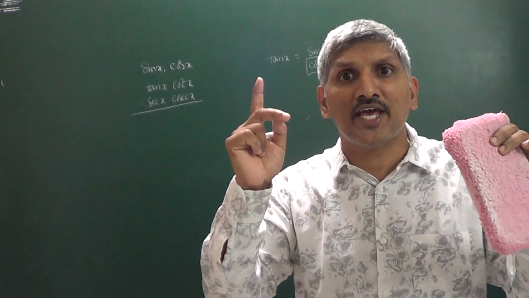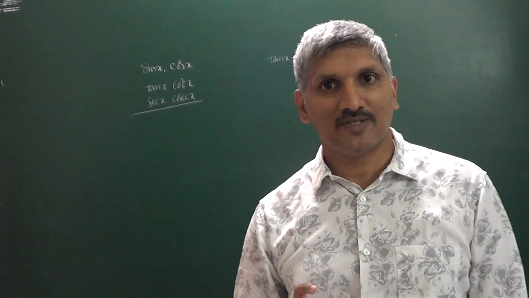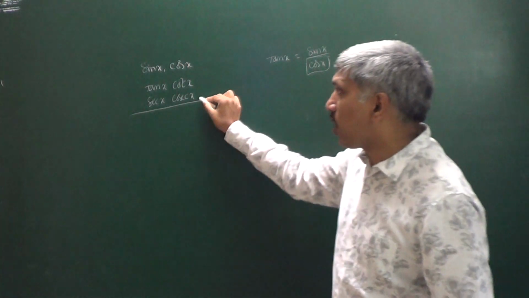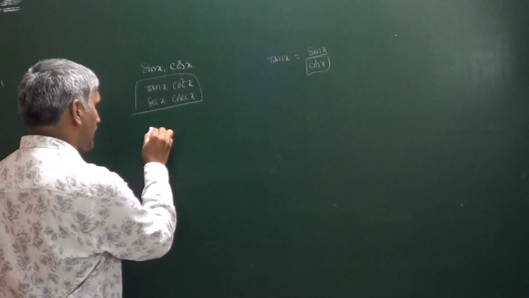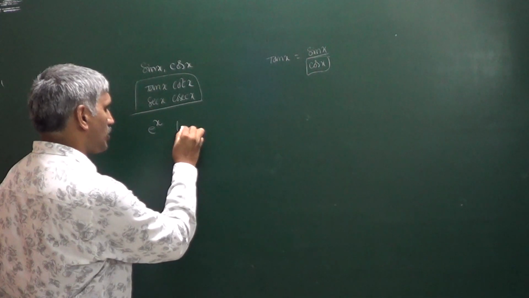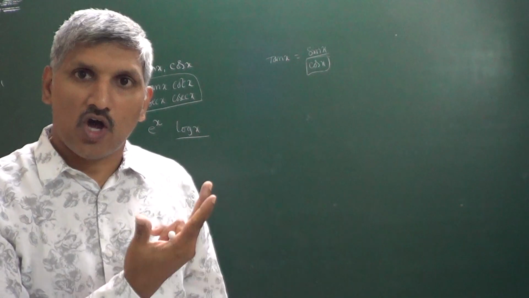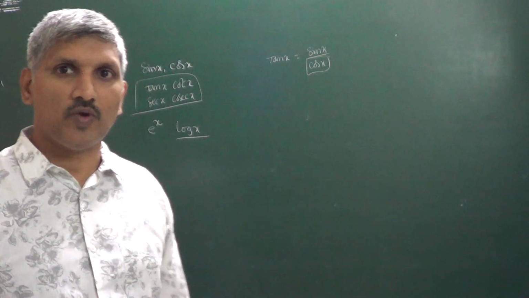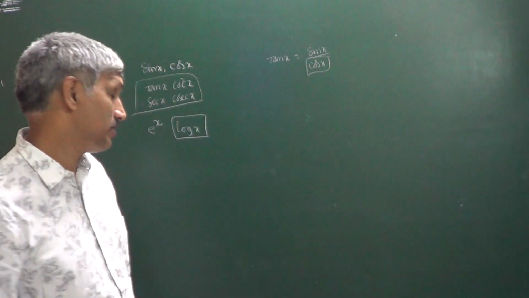That's why wherever tan x is defined, at all those points the function is continuous, right? So trigonometric functions are continuous in their domain. At the same time, e power x is continuous everywhere, and log x is also continuous in its domain. Why? Logarithm is defined only for positive values. That's why it is continuous everywhere in its domain.